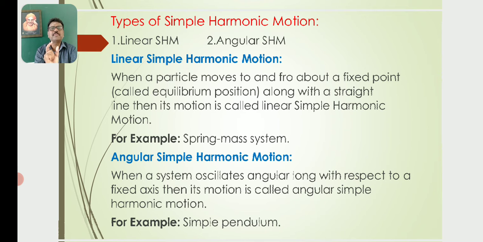Example: a spring-mass system, where a spiral spring moves up and down along a straight path, is called linear simple harmonic motion.